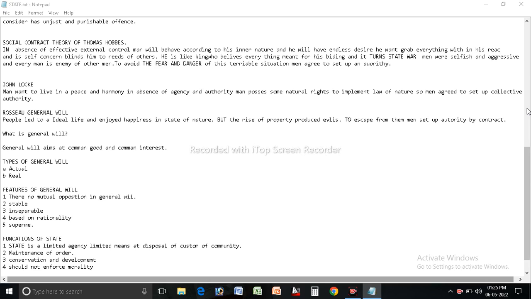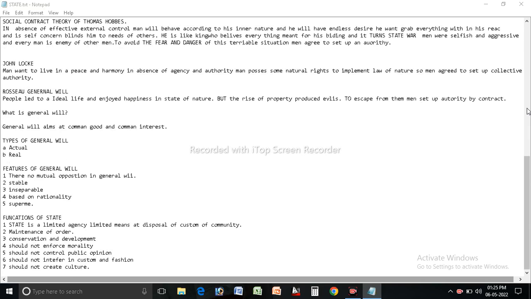It should not enforce morality, should not control the public opinion, should not interfere in the custom and passion of the people, should not create its own culture. So we'll stop here.